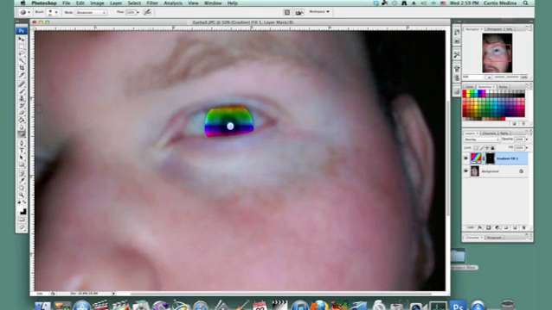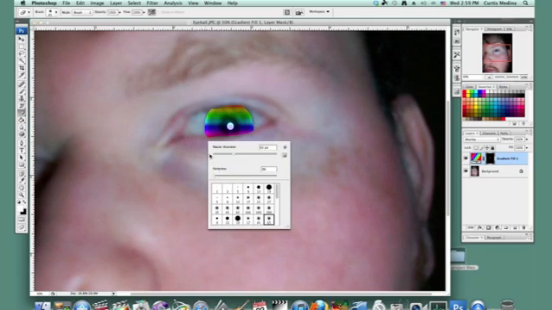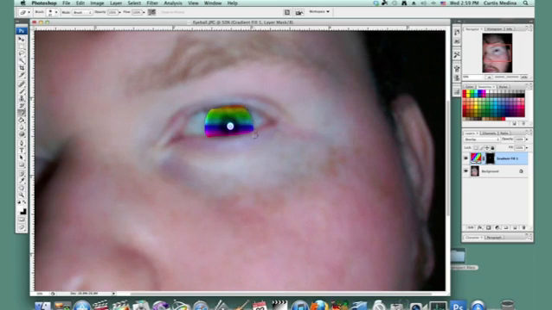But still a little sharp, so I'm going to use a soft round eraser and kind of soften the edges a little. And that's how we make a rainbow colored eye.